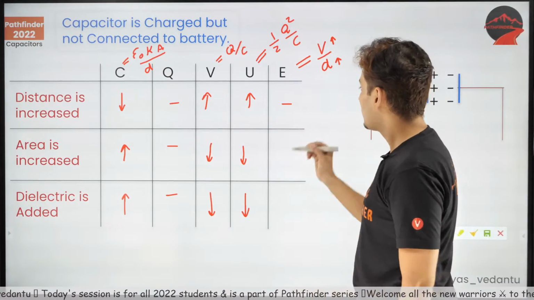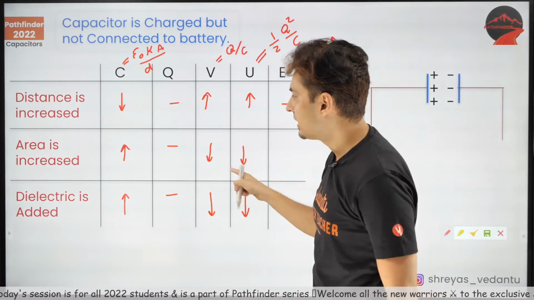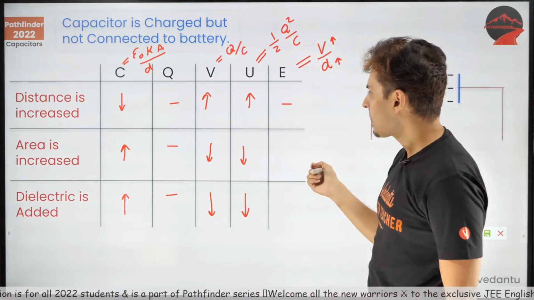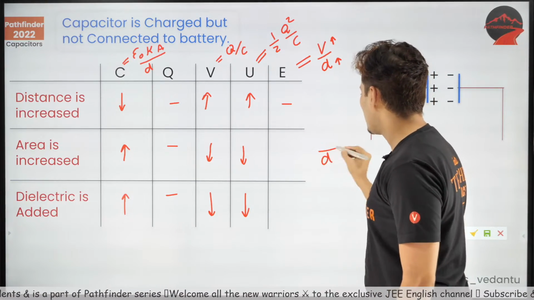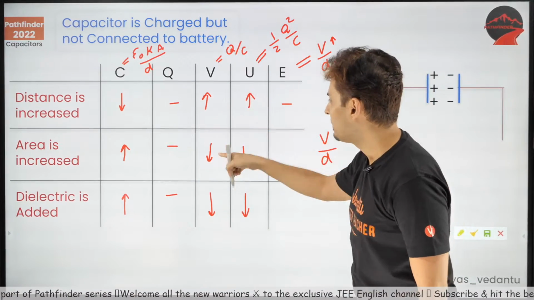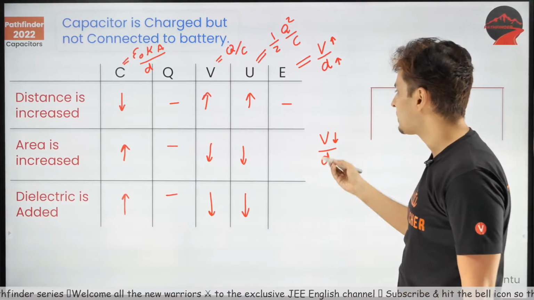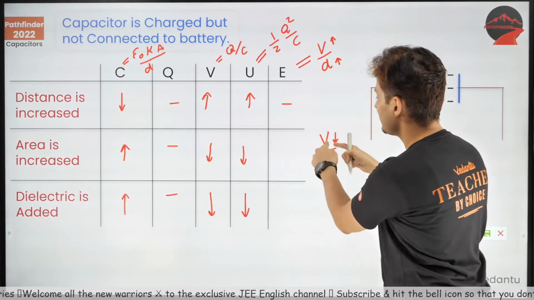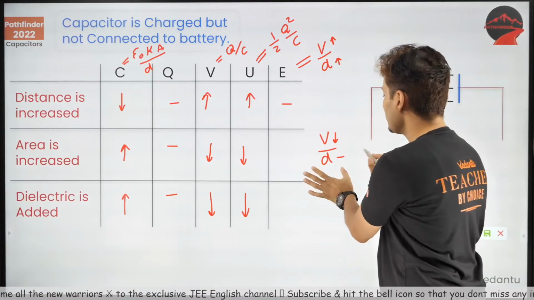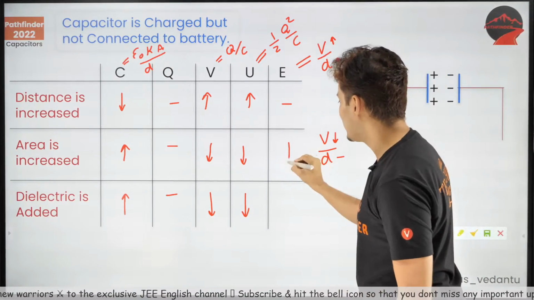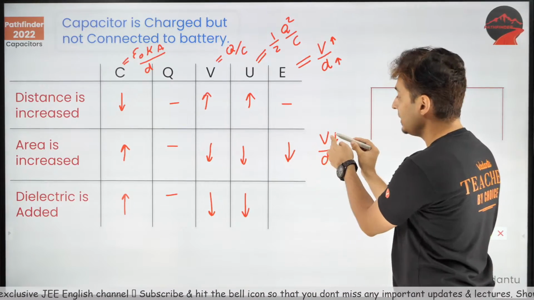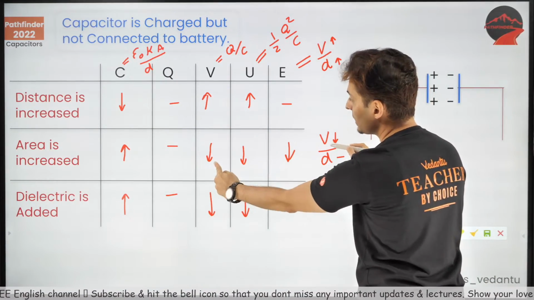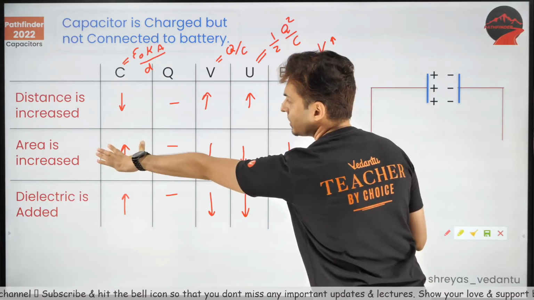Correct. Now, for the next part, area is increased. Okay. You are changing the area. That means D is constant. Voltage, what is happening to the voltage? Voltage is decreasing. If voltage decreases, this ratio will also decrease. D is not changing at all. So that means this should also decrease, because V is decreasing like we figured out here. And distance is not changed, only area is changed.